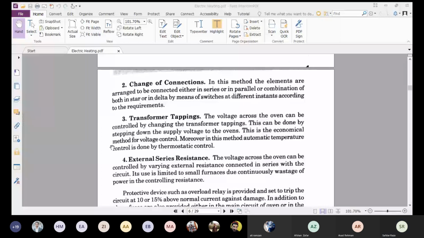The voltage across the oven can be controlled by changing the transformer tapping. Definitely in every furnace, we have to make the connection with the help of a transformer. So by changing the tapping of the transformer, we can adjust the supply. This is the economical method for voltage control. Moreover, in this method, automatic temperature control is done by thermostatic control. So definitely, if we want to regulate the temperature, we have to use some thermostatic control.